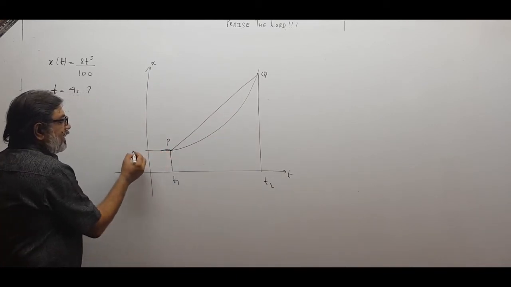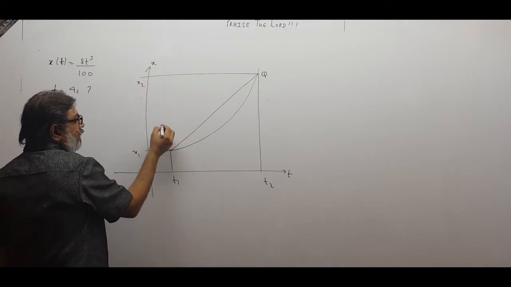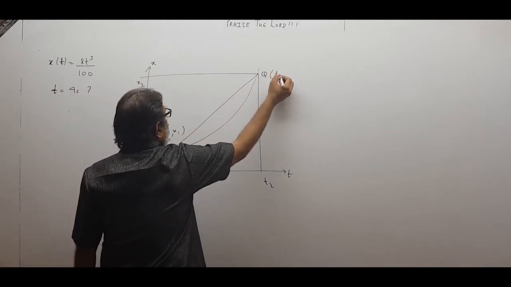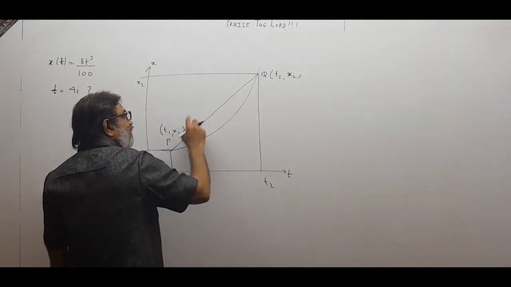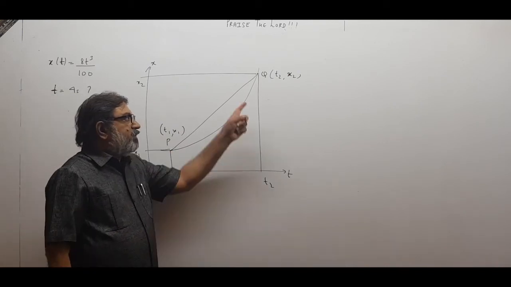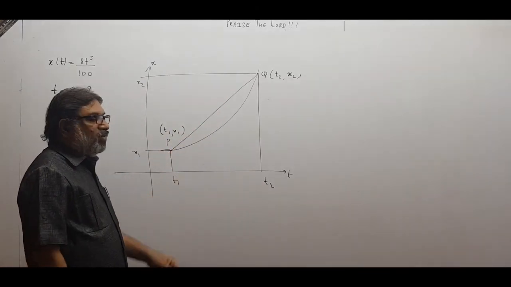Supposing this is x1, this is x2. So P will have coordinates t1, x1, Q will have coordinates t2, x2. Average velocity will be x2 minus x1 upon t2 minus t1, that you already know. And that average velocity is given by the slope of this chord PQ, that you can see.